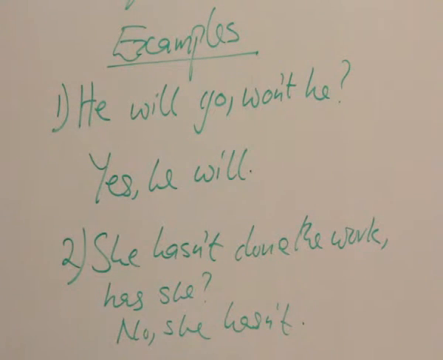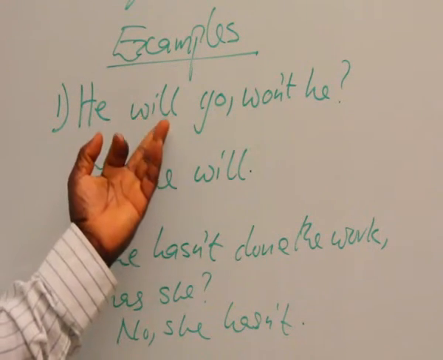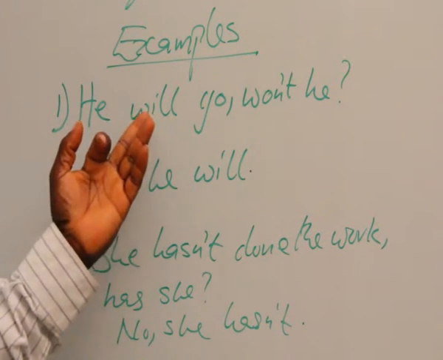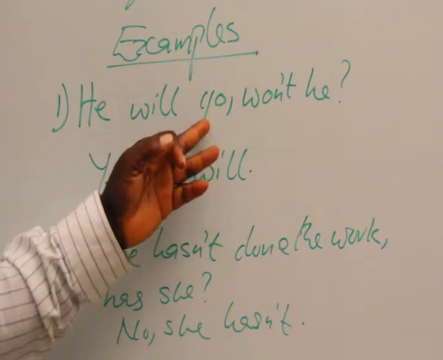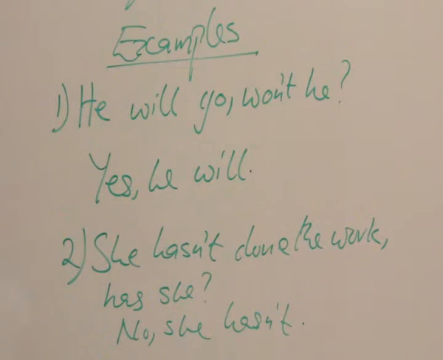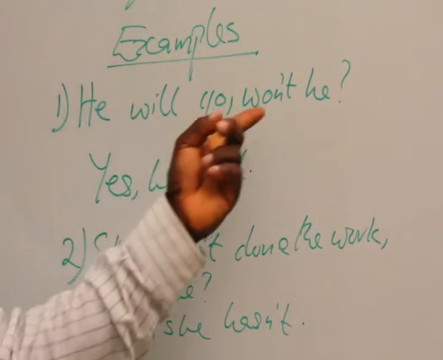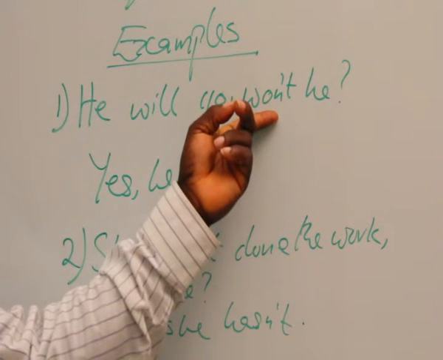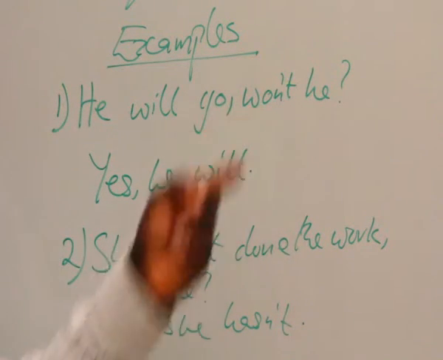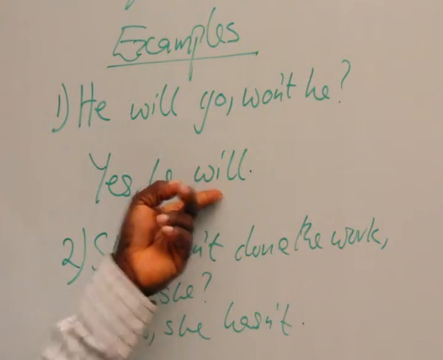Then another thing you will realize is that the auxiliary verb "will" is usually what is used. The "go", which is the main verb, is not used in handling question tags. So we have the "will" here. We have the "will" also here, but in the negative form, "won't". Then we'll have the "will" again repeated here.